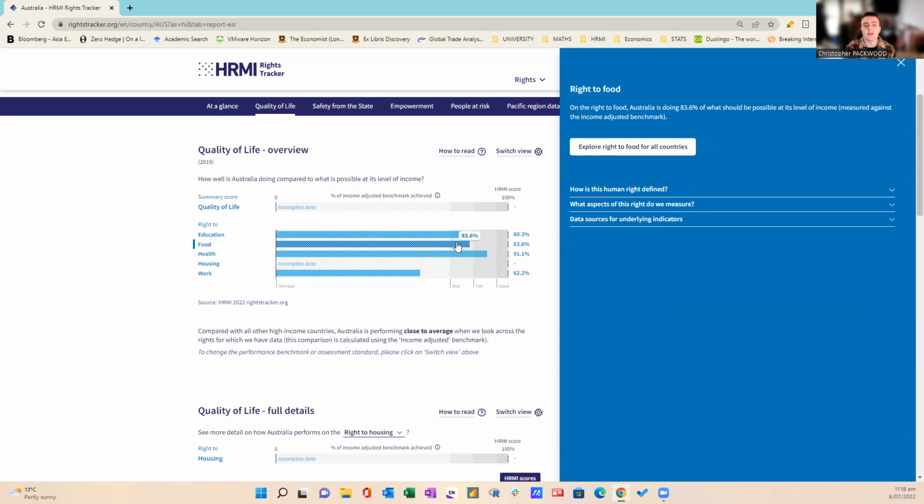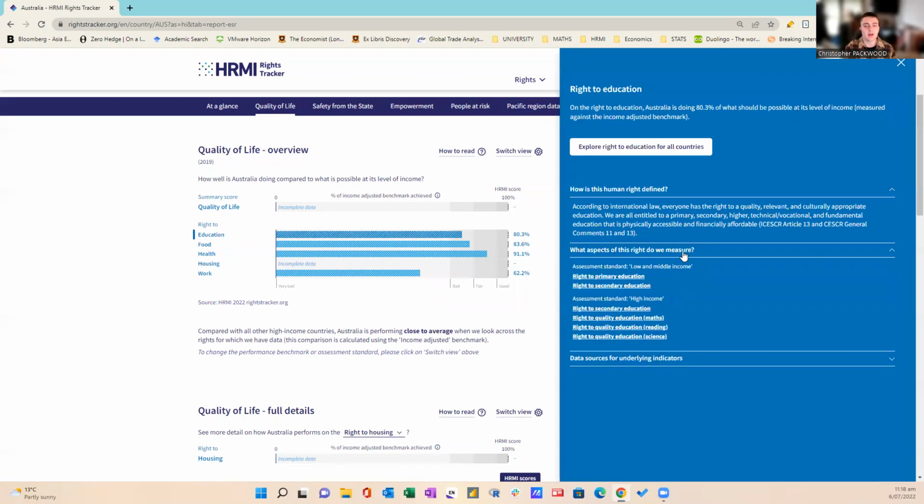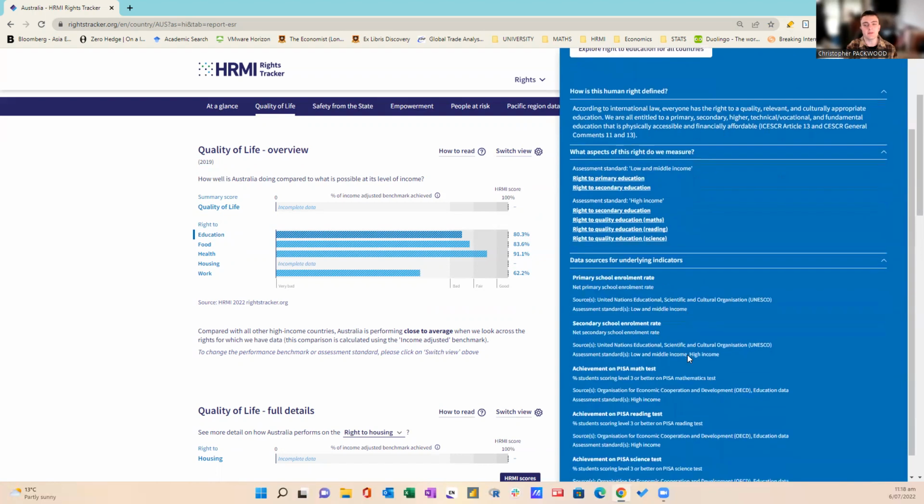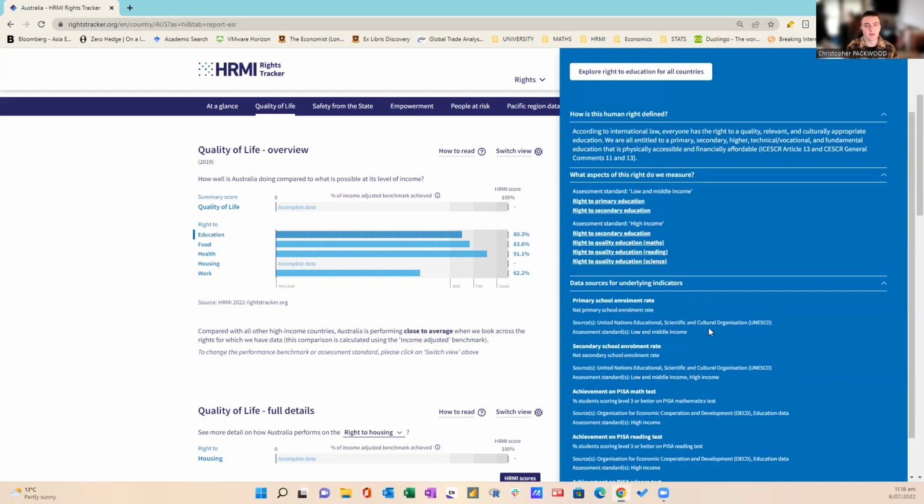If you want to know how these rights are defined by international law, just click on this tab here, and this will tell you according to international law. You can also see what aspects of this right we measure, and this is split into two different sections. One is the assessment standard for low and middle income countries, and the other is the assessment standard for high income countries. And you can also find the data sources for the underlying indicators that we have information for.